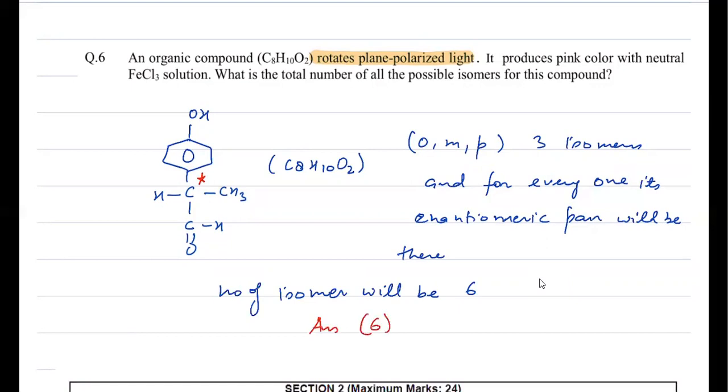Make it very clear, I'm writing only those isomers which produce pink color with neutral FeCl3 and rotate plane polarized light. So what is the total number of all possible isomers of this compound? We are writing those isomers which show pink color and rotate plane polarized light. That's why the answer is 6 here.